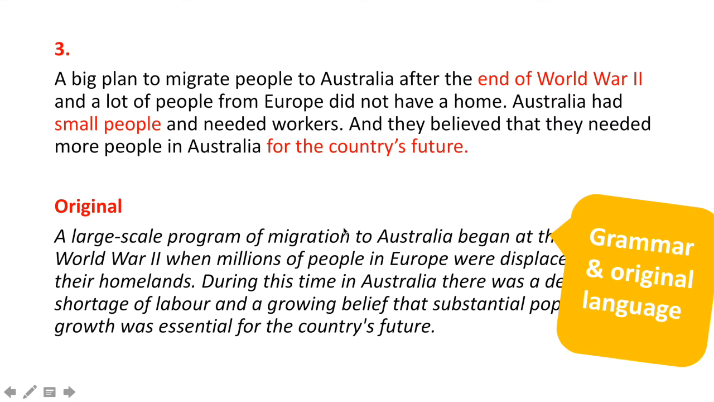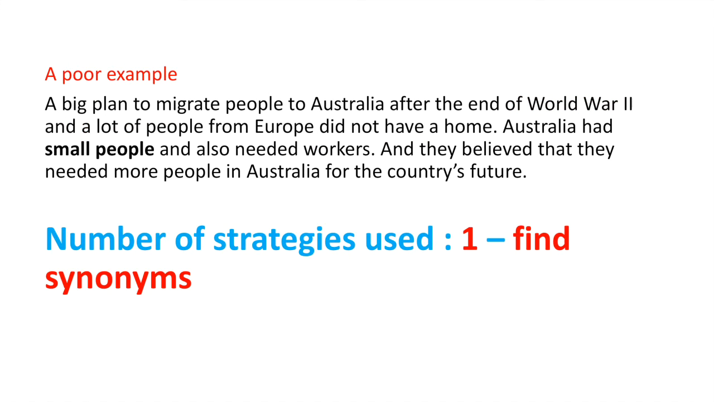They've got at the end of World War II, which here, for the country's future, for the country futures. There's only a couple of phrases that are similar. I mean, this person has had an attempt at paraphrasing, but because they didn't use very many strategies, they were forced to use the same language. Small people, this is obviously a grammar error, because that's sort of indicating that people in Australia are physically small, rather than the population isn't very large. We've got the total strategies used is 1, and that's just finding synonyms of words rather than phrases.